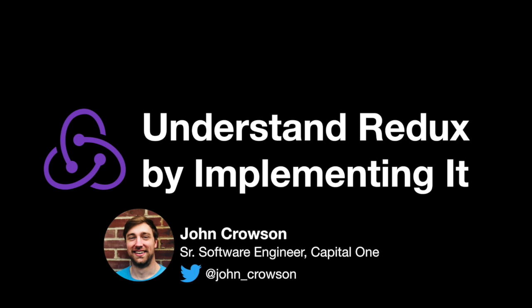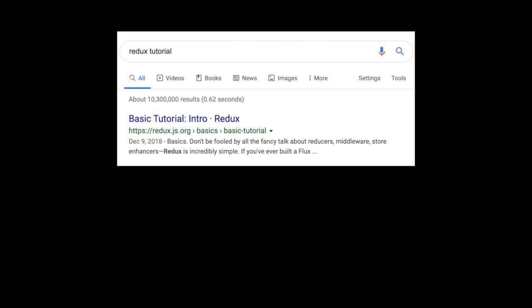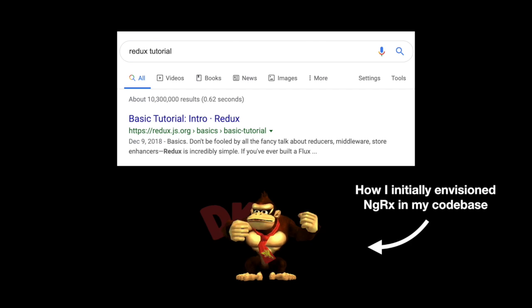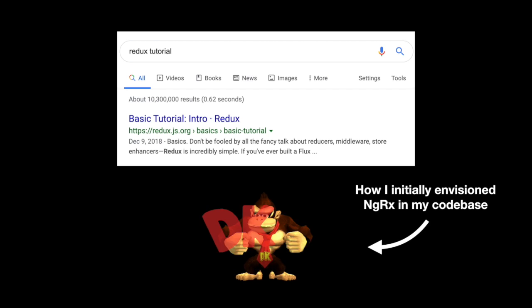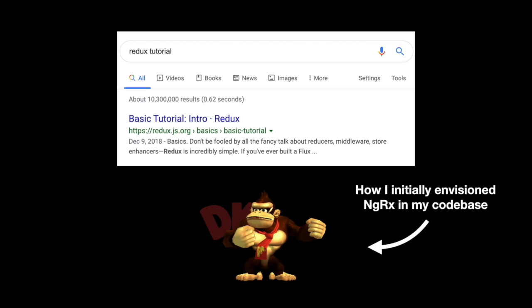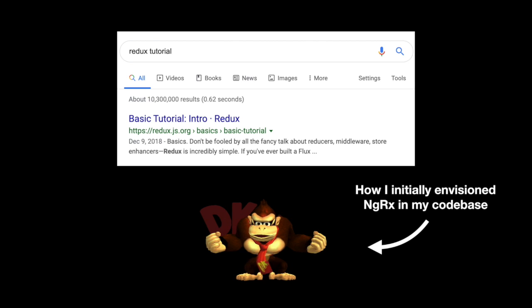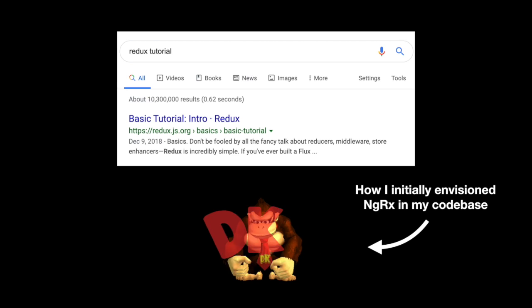Now you might say, John, why do I need to implement Redux in order to understand it? I have 10,300,000 tutorials on Google that are helping me learn Redux. And besides, the 800-pound gorilla in my code base that I feed all of my state to hasn't misbehaved in a really long time. At least this is how I envision NGRX when it's integrated in my code base, kind of like a Donkey Kong.